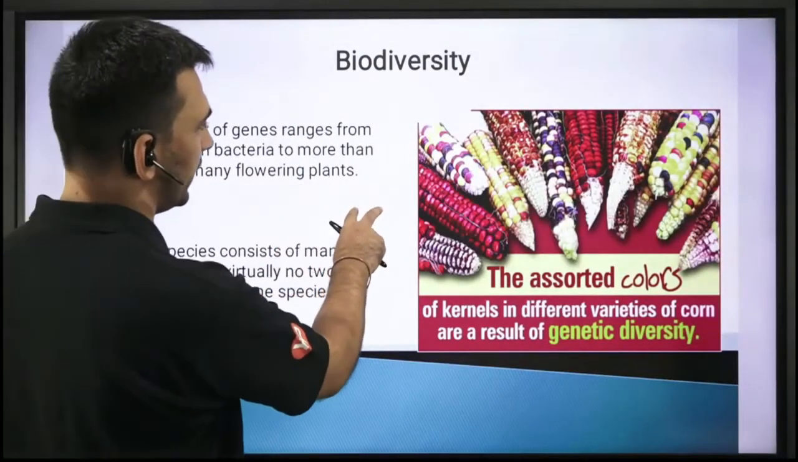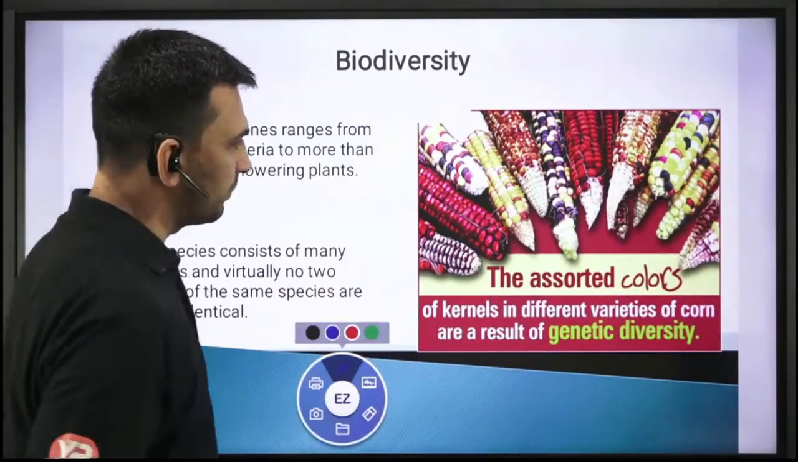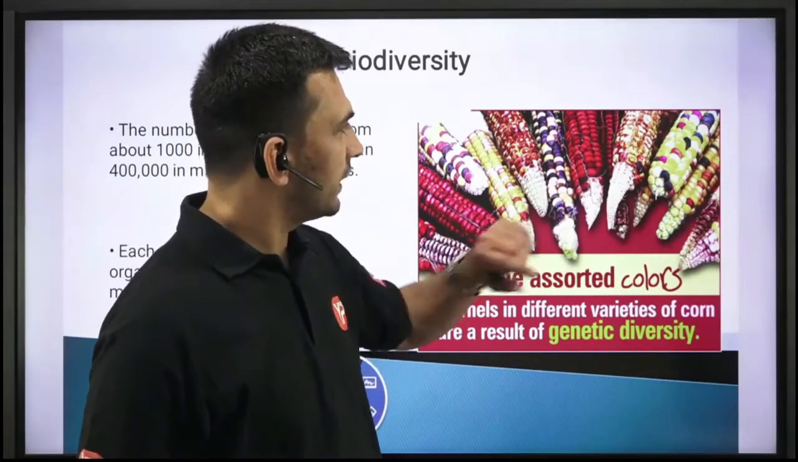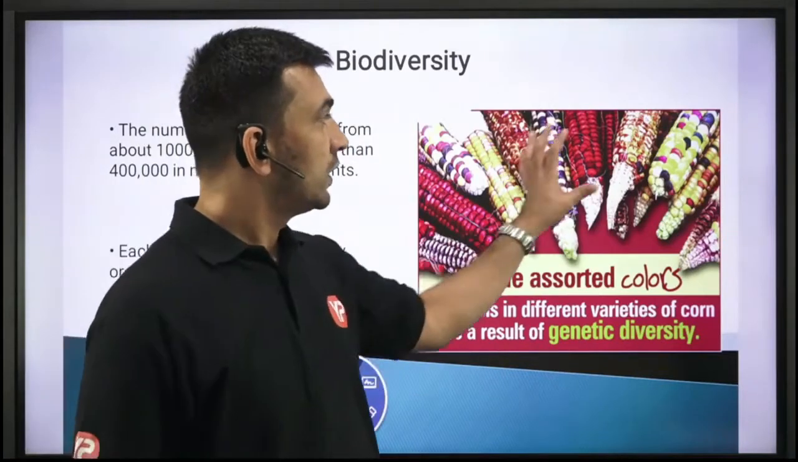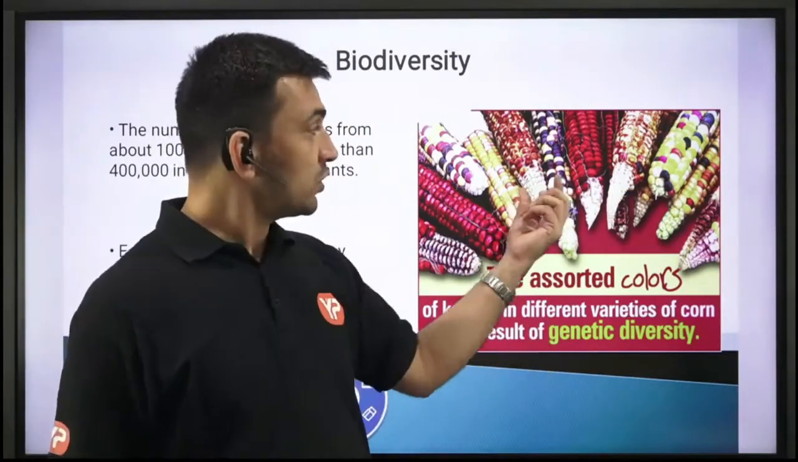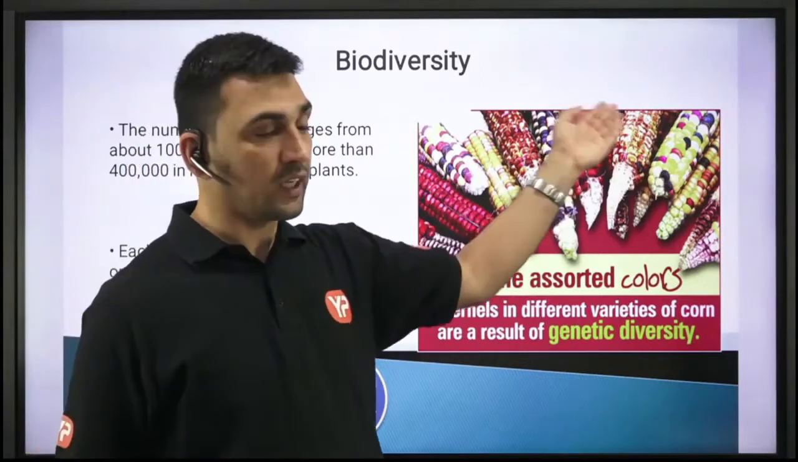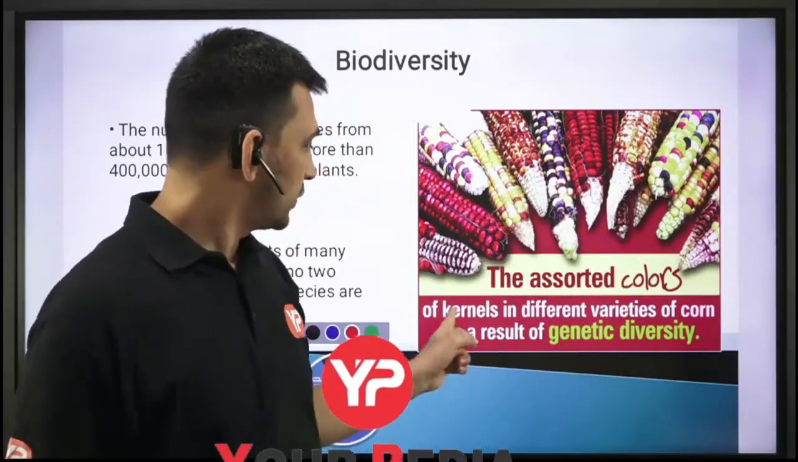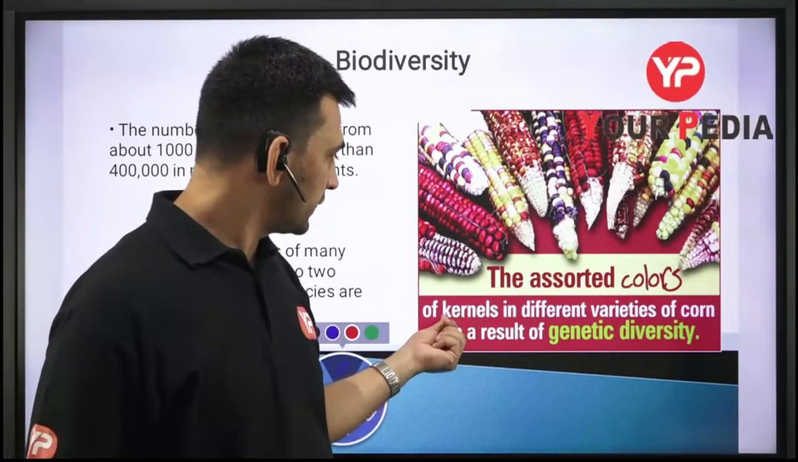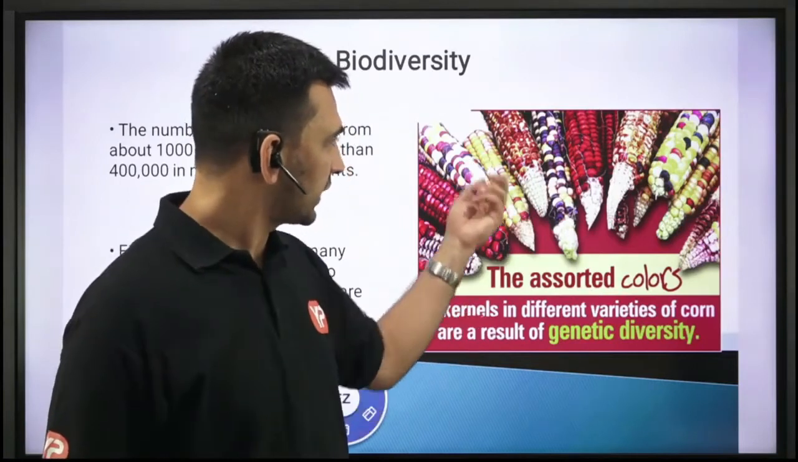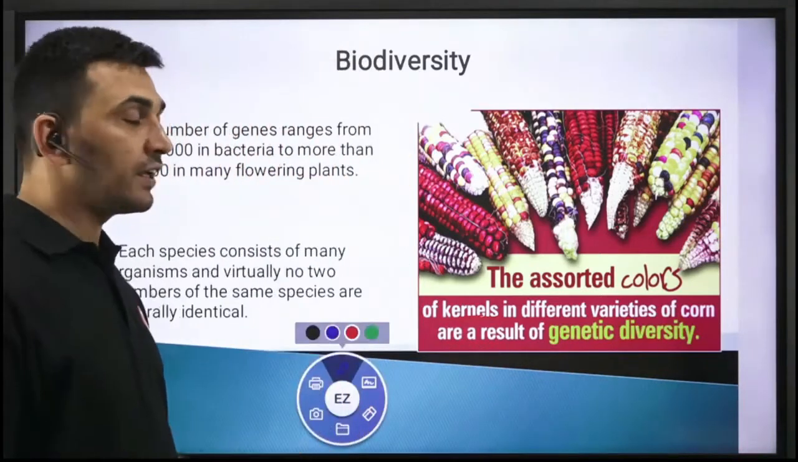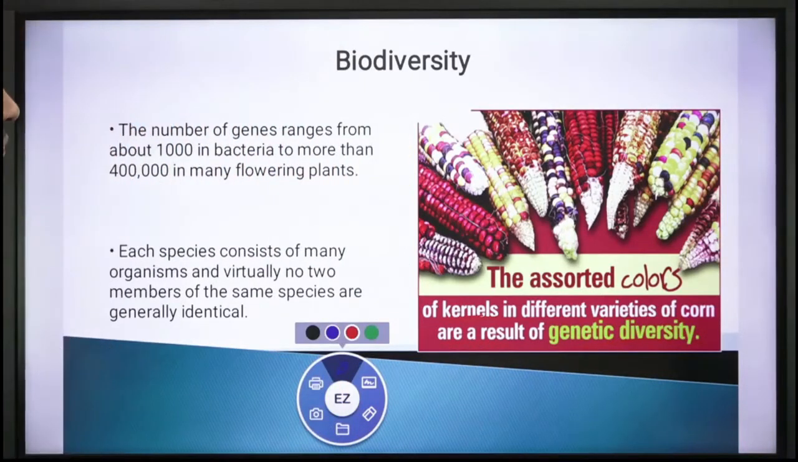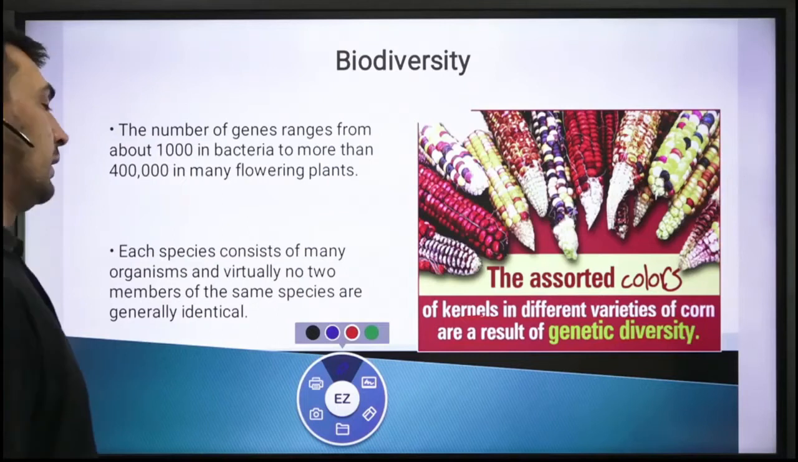Just pictorially, if you want to take a view, you can have it over here. For example, this is corn, right? Corn kernels. So all those are corn kernels. If you talk in terms of species, this is a single species called corn. But in this corn, within the same species, you could have a variety of colors, a variety of patterns. These are the assorted colors, different kinds of colors of kernels. The different varieties of corn are a result of genetic diversity, because the genes that exist in them are providing that distinct feature in this particular species, right?